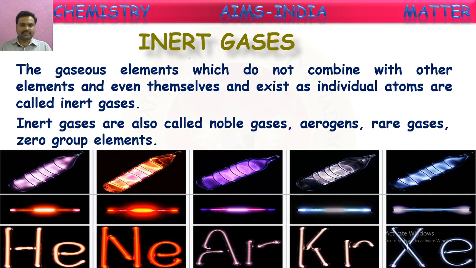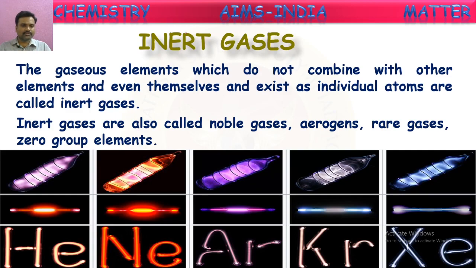So mostly these noble gases are used in advertisement glow bulbs. What are these advertisement glow bulbs? When we go into a main street in our cities at night time, we see some signboards on the shops, whose names are written with some bulbs. Those bulbs are bent in different name shapes, isn't it? Those bulbs are filled with these noble gases. Because of these noble gases filled in them, they are glowing in different colors.